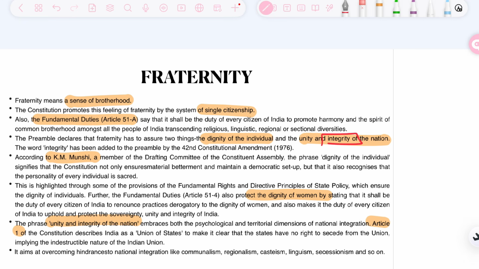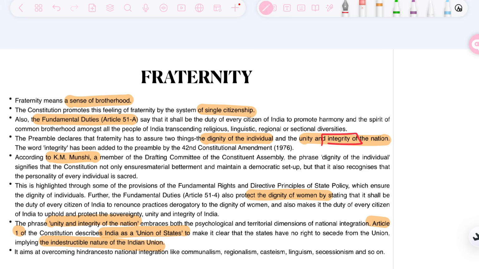But what does it state? It states India as a union of states. It does not state that India is a fraternity of states or a group of states. India is a union of states. What does union of states mean? It means that states do not have the right to secede from the union. Union is a bigger entity than state. It implies the indestructible nature of the Indian Union. Union is one. States can come and go. States can be created and destroyed, but the union cannot be destroyed.